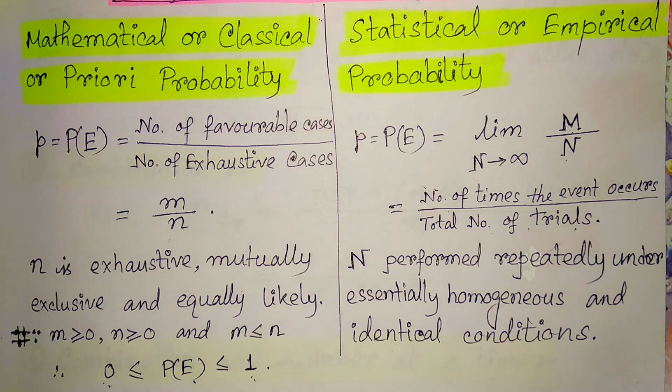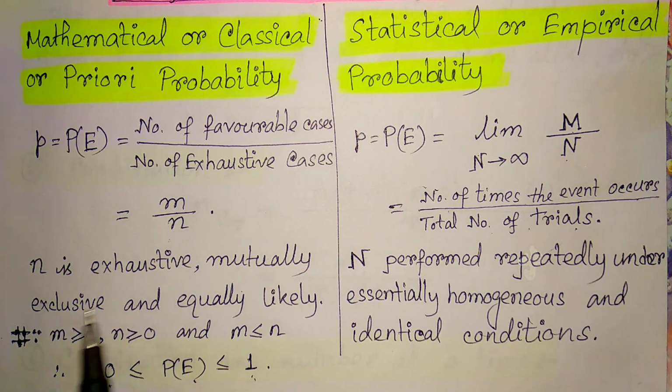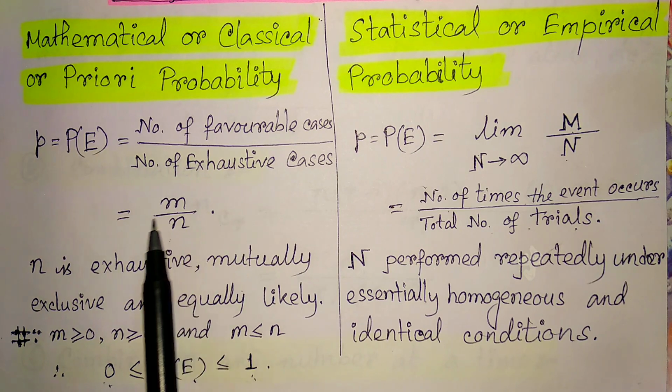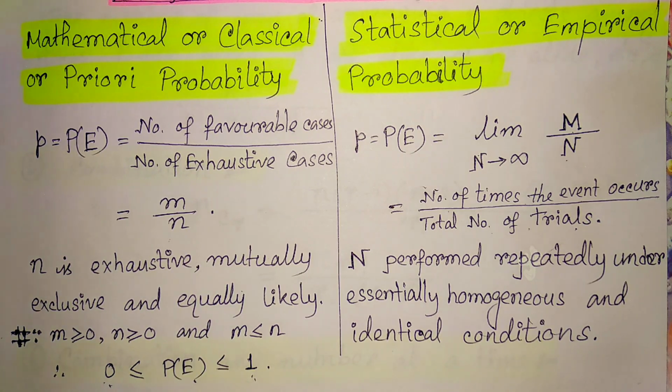These are the two special definitions for probability. Both definitions have some limitations. For the classical or a priori probability, the cases, or the number n, should be exhaustive, mutually exclusive and equally likely, and definitely n is a finite number. So if n is infinite, the classical definition of probability will fail.